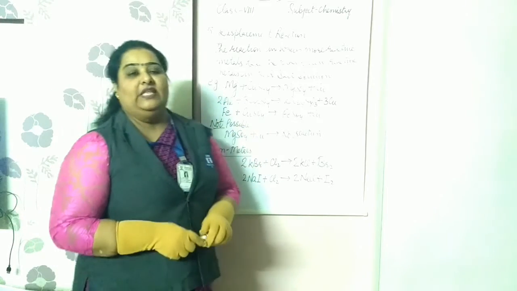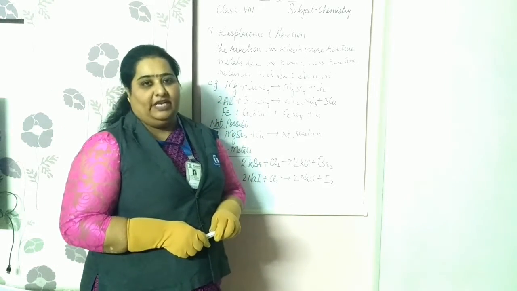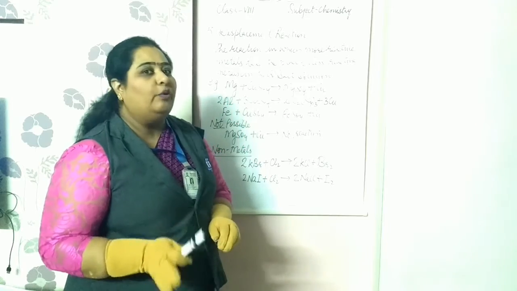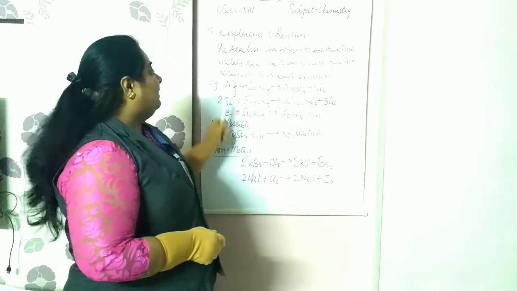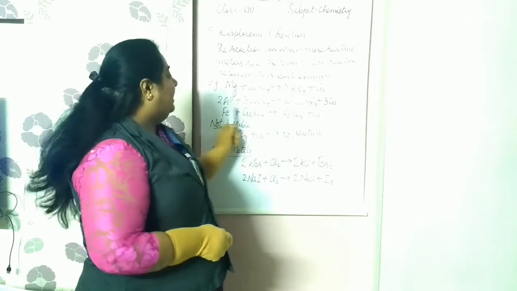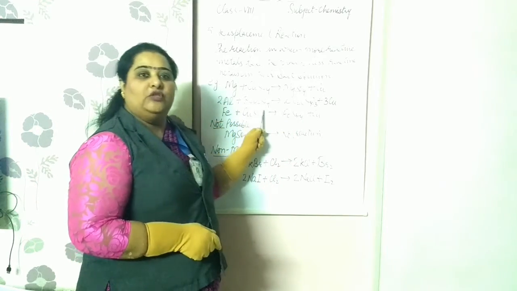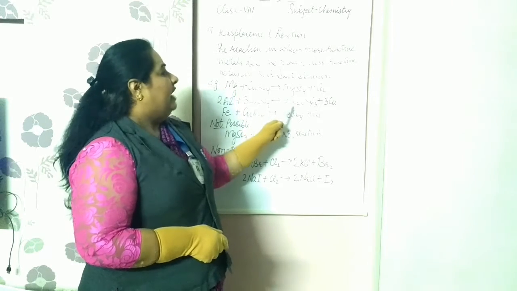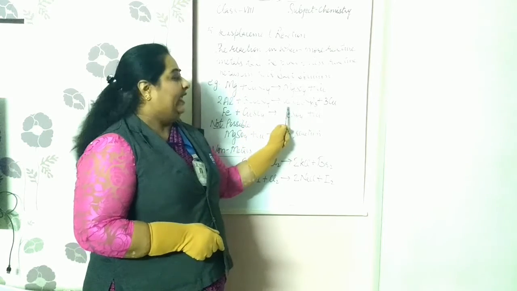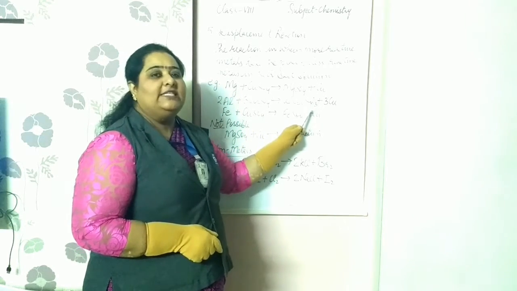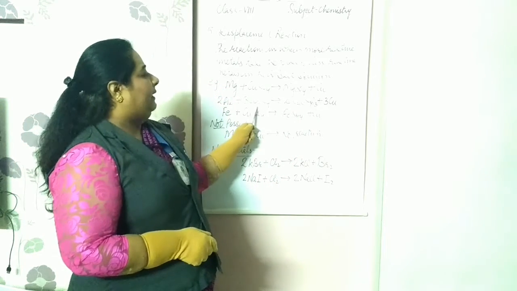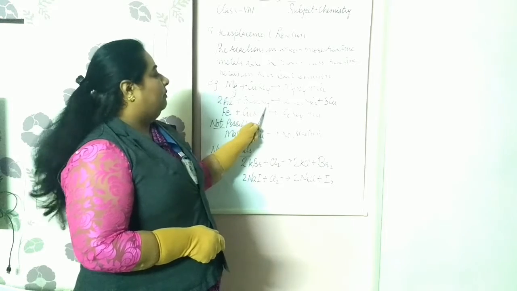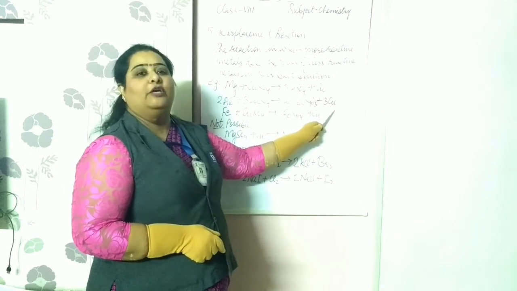Similarly, there are some more. Aluminium in the reactivity series comes after magnesium. Students, sodium and potassium we are not going to take, because it is very dangerous to do those reactions. That's why this starts with magnesium. Now, when aluminium is put in the copper sulfate solution, it will form aluminium sulfate, Al2(SO4)3 is the formula for aluminium sulfate. It means aluminium has taken the place of the copper in the copper sulfate solution, and the residue will be the copper.